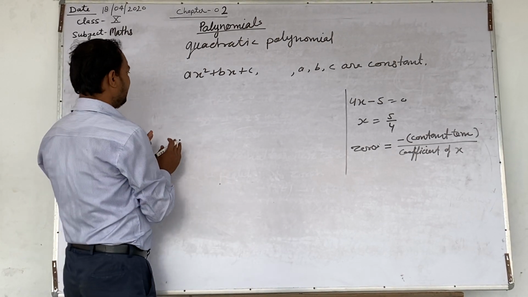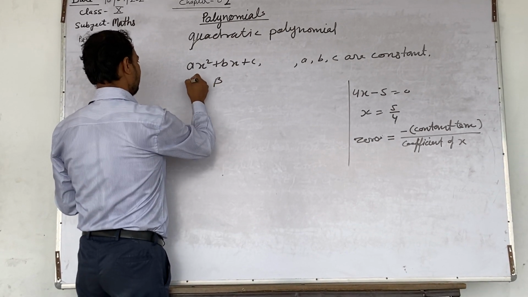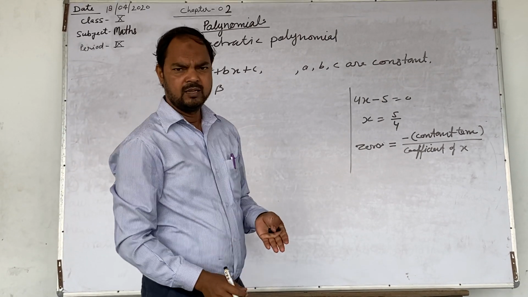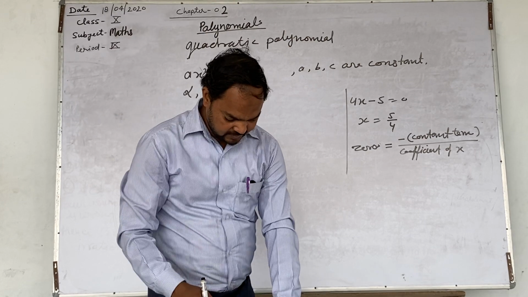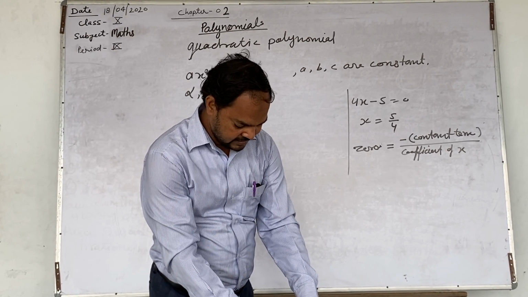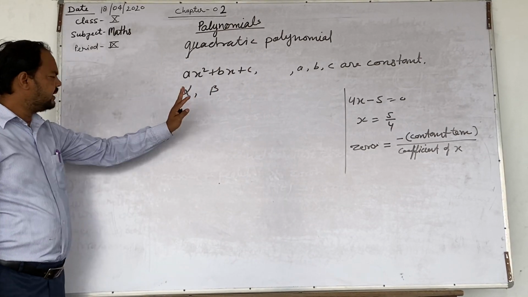Now, if you have two of its zeros, alpha and beta. What is alpha and beta? Alpha and beta are Greek letters. Why are Greek letters used here?